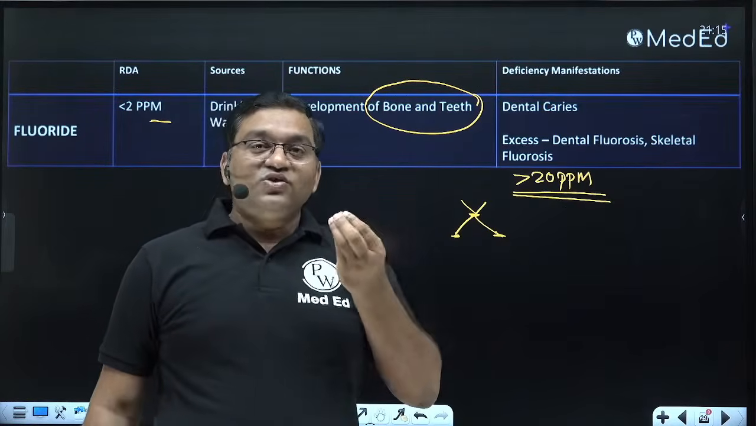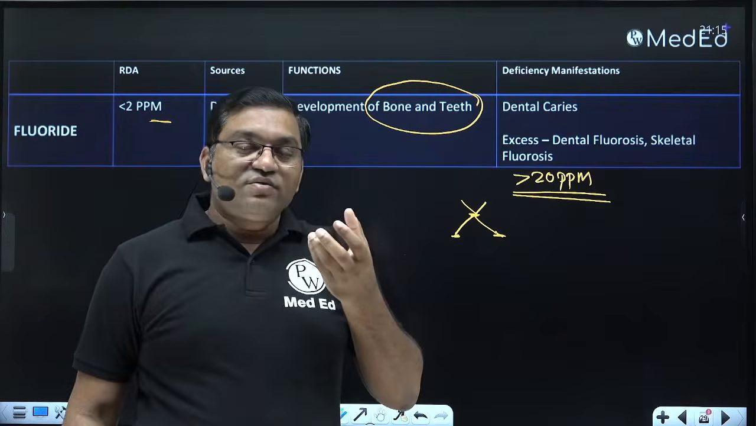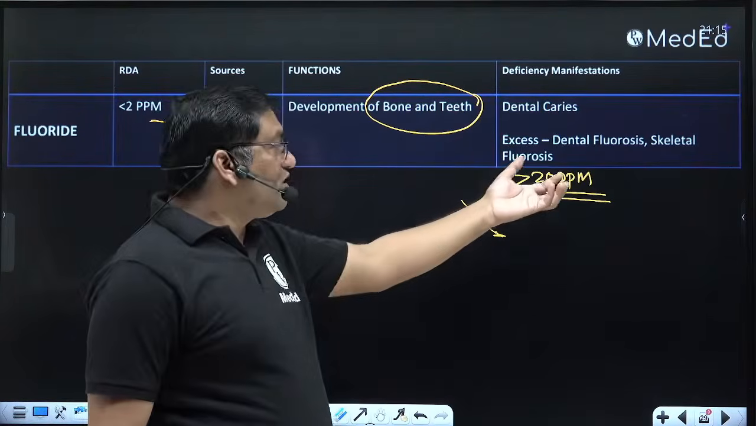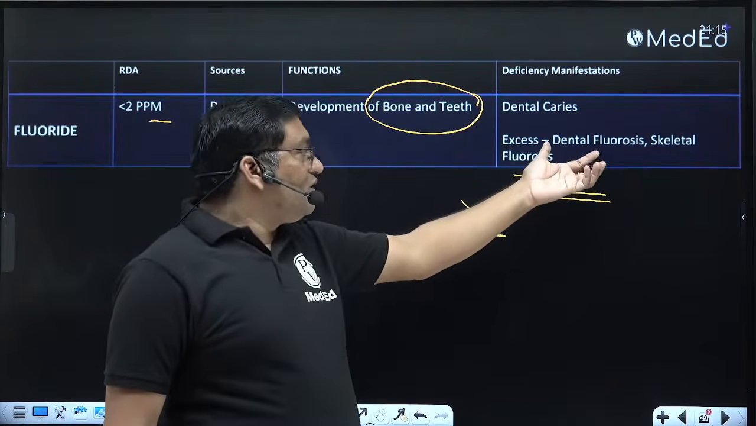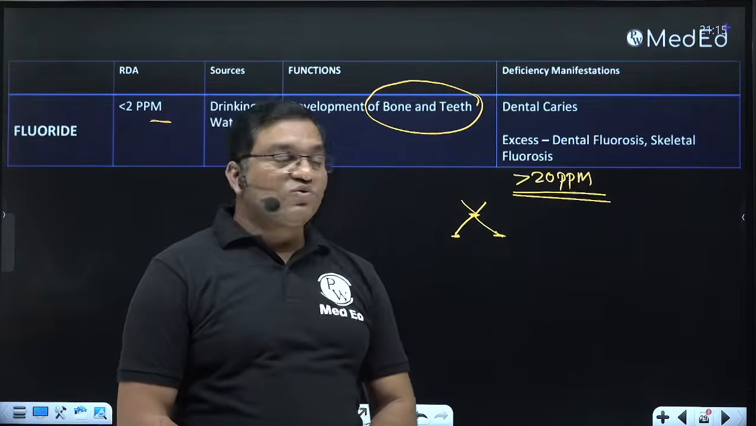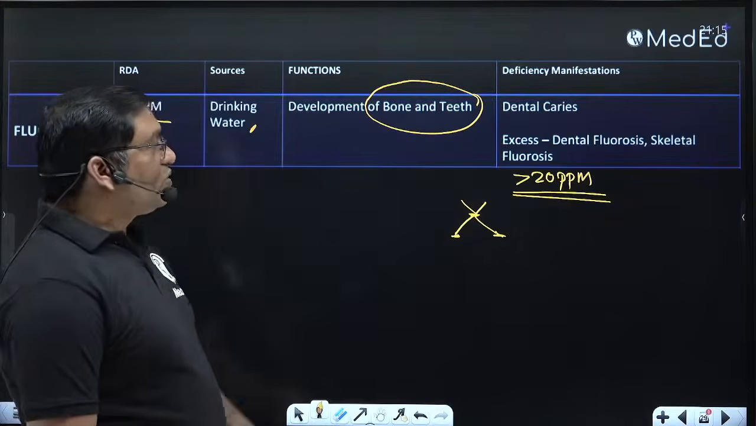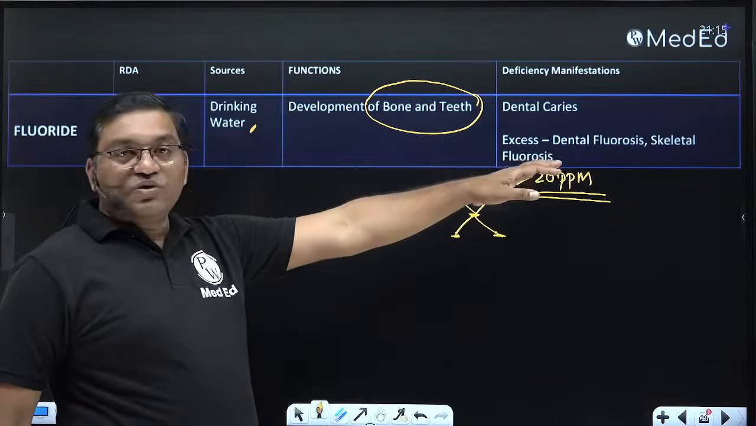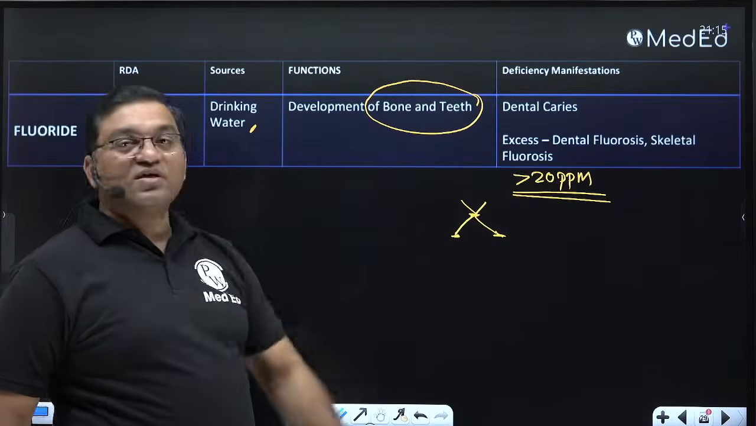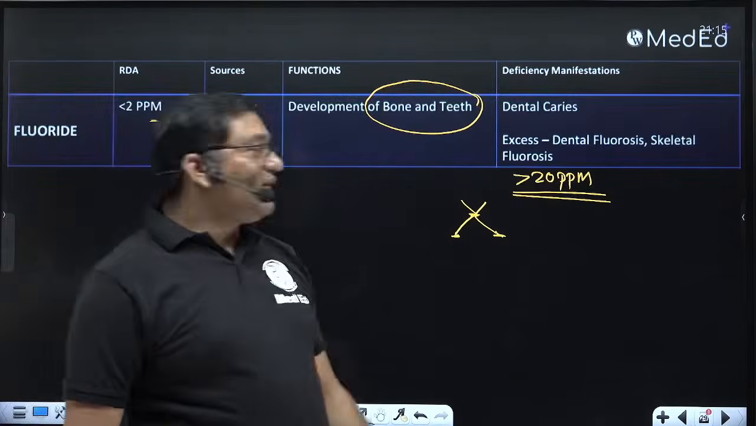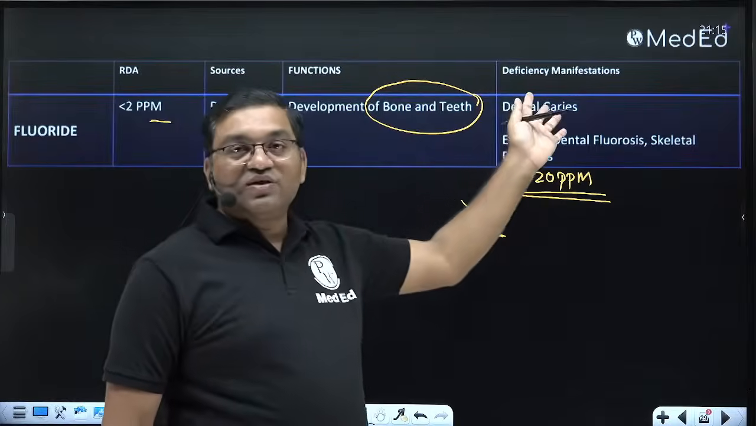There is chalky white mottling of the enamel or discoloration of the tooth in dental fluorosis when the excess fluoride level is there. So more than 5 ppm causes dental fluorosis, more than 20 ppm causes skeletal fluorosis, and less than 0.5 ppm causes dental caries.